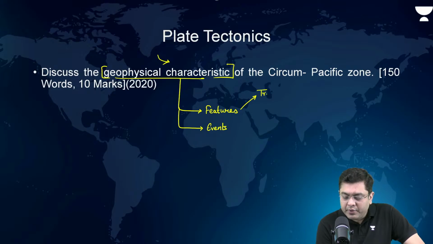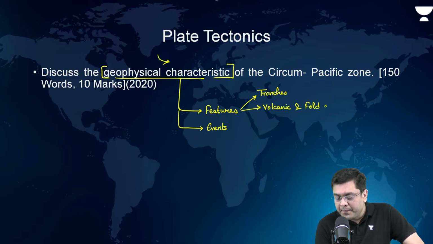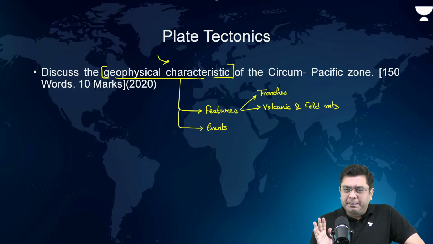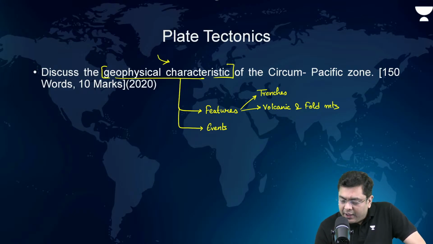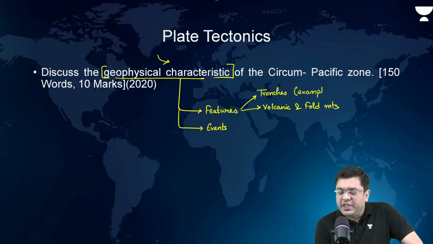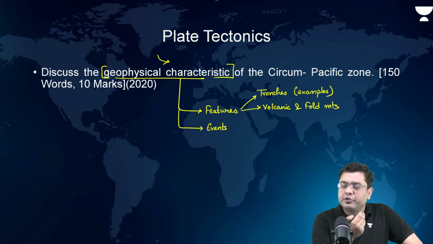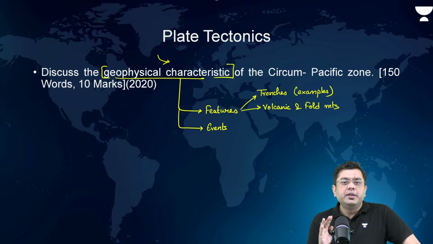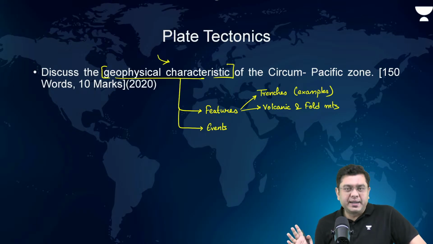Now, when we talk about features, there you have to mention the formation of trenches, volcanic mountains and fold mountains, right? So that is something which is associated in the entirety of the circum-Pacific zone or the Pacific Ring of Fire. And here always provide examples of these. Peru-Chile Trench, then you have the case of Mariana Trench, Japan Trench, Kuril Trench, Tonga Trench. Do mention these examples. If possible, highlight that in the images.